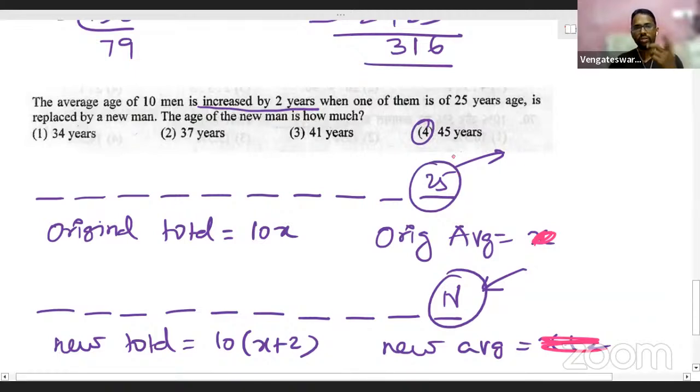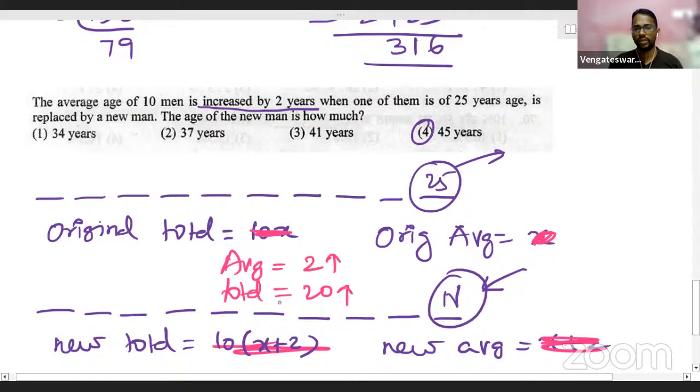Now let's think very carefully. Forget about this x, 10x, these expressions, we'll forget them now. Think very casually. Originally there was some average, and the average got increased by 2. That's what they told here. Because of this change, the average got increased by 2. When the average increases by 2, it's happening for how many people? For all 10 people. So if the average is increasing by 2, the total will increase by 20, because 10 twos are 20.